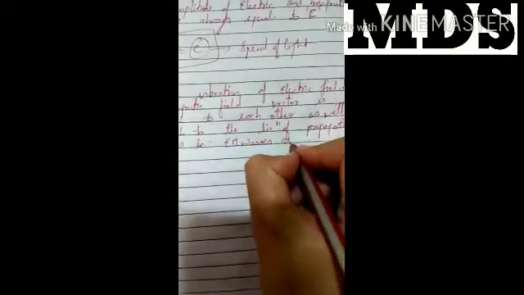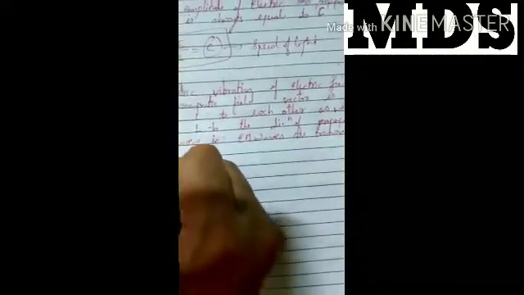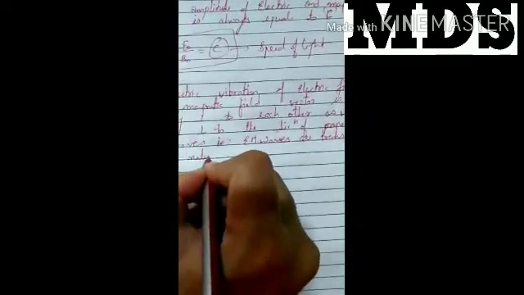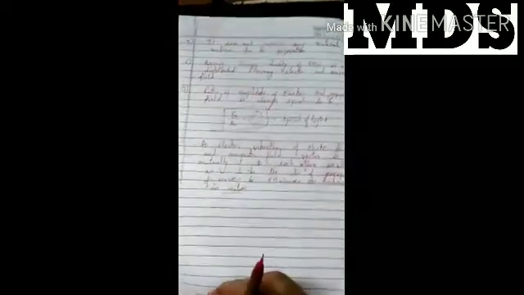EM waves are transverse in nature. Clear now? These are the properties of the electromagnetic wave.